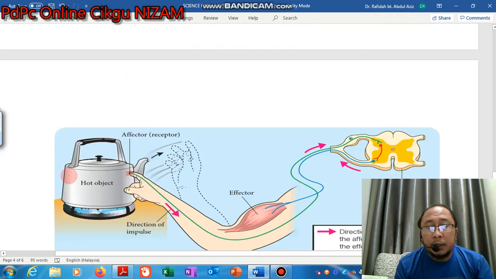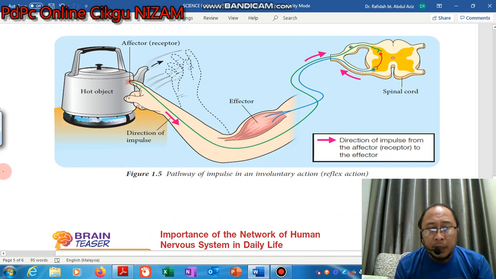This diagram shows the pathway, or mechanism, of how involuntary action takes place. If anybody touches a hot object, the receptors of the nervous system in the fingers will detect the stimulus.